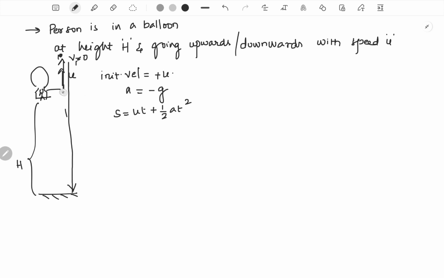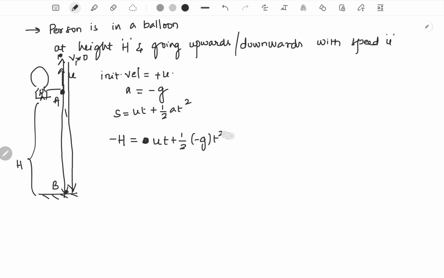So now if we look, this was the initial point, let's call it A. Finally it would hit the ground, let's call that point B. So the total displacement is from A to B. That displacement is minus h, which is equal to u, the initial velocity, into t, plus half into minus g into t square.